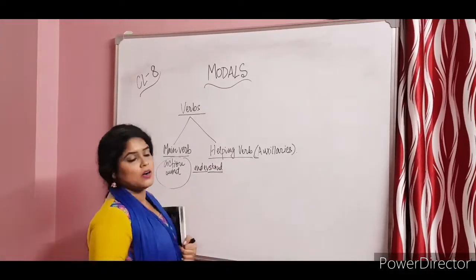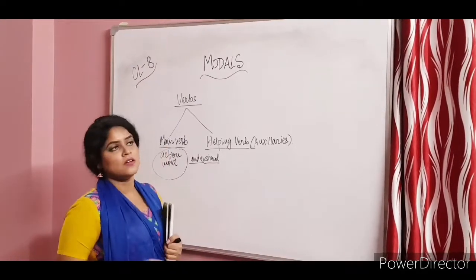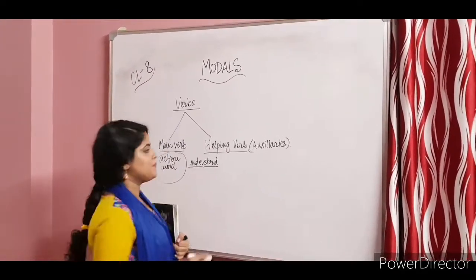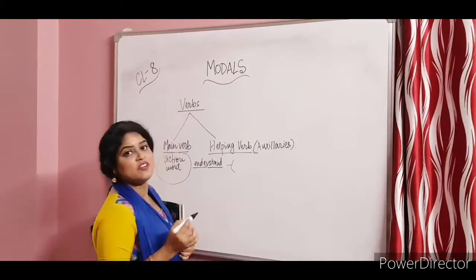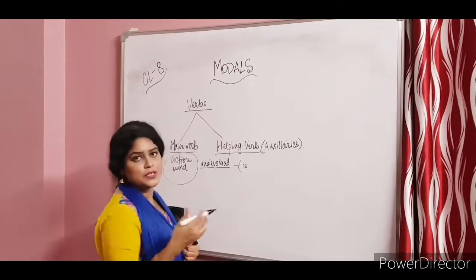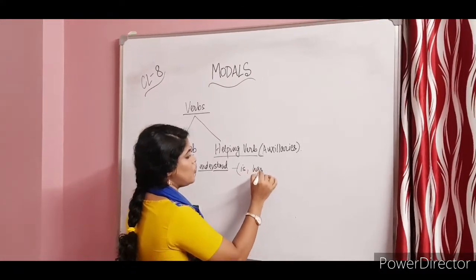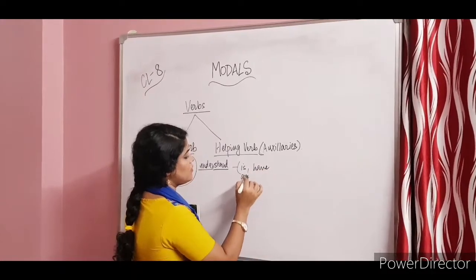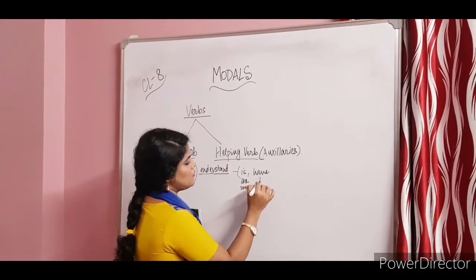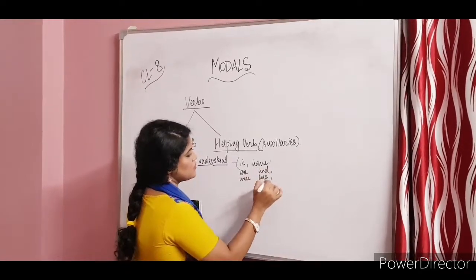So the helping verbs, which are the auxiliaries, what kind of verbs can they be? Usually the forms of be verbs, that we have already done when we did the tenses: is, are, were, have, had, has.